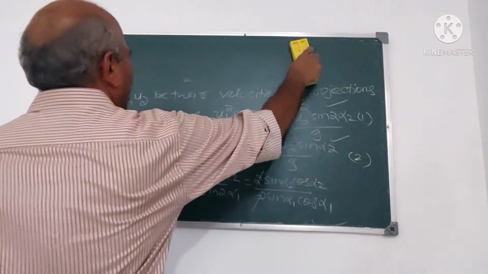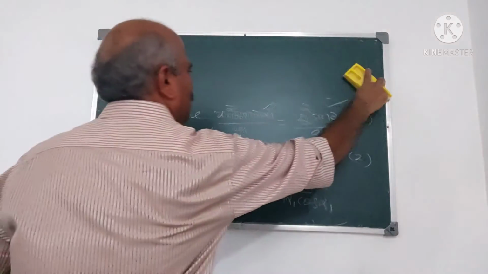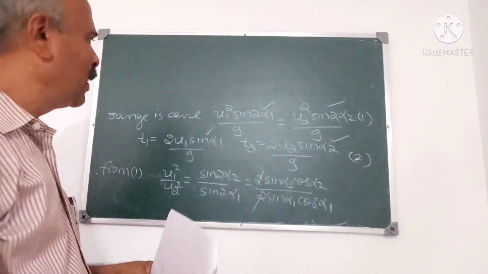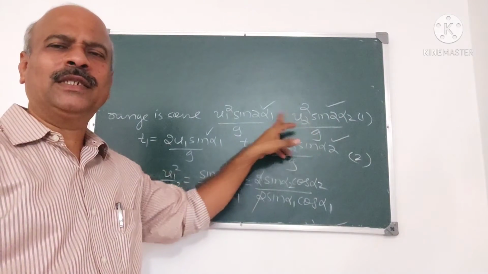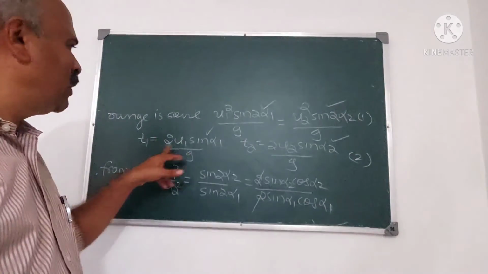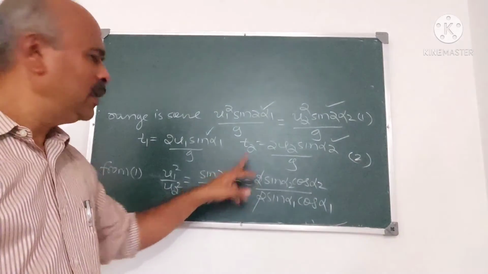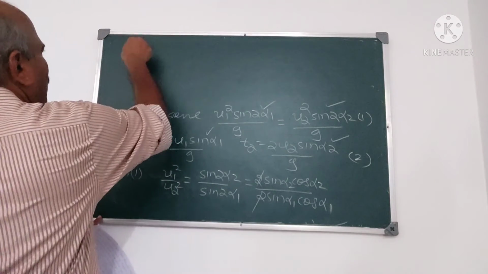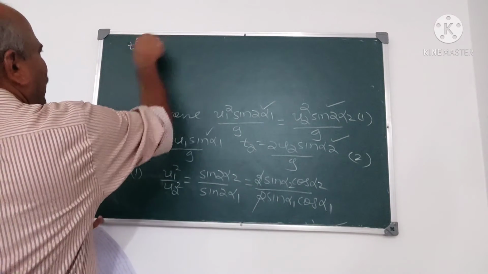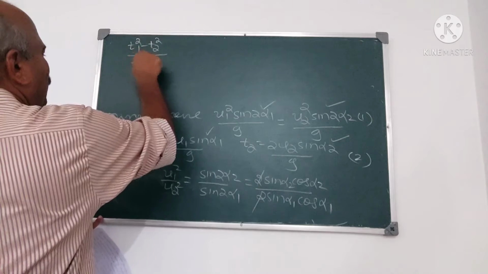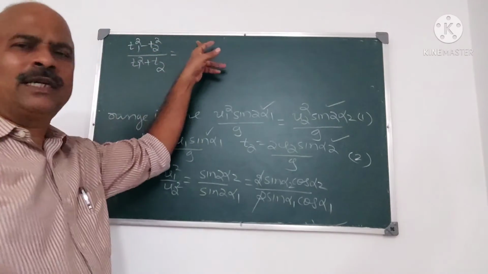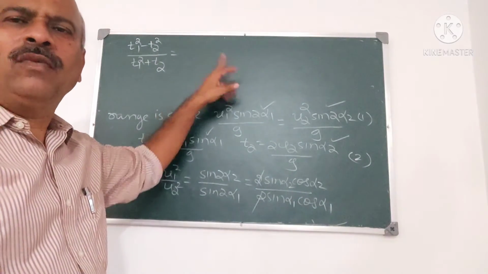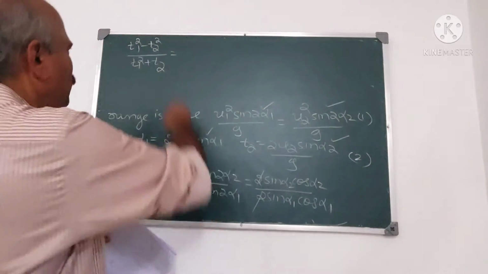Now it becomes a substitution type problem. I think all have followed this one. The range is the same, and T1, T2 are given by this time of flight. Now we consider (t1 square minus t2 square) by (t1 square plus t2 square), and what we have to prove is sin of (alpha 1 minus alpha 2) upon sin of (alpha 1 plus alpha 2). Now therefore we consider this.